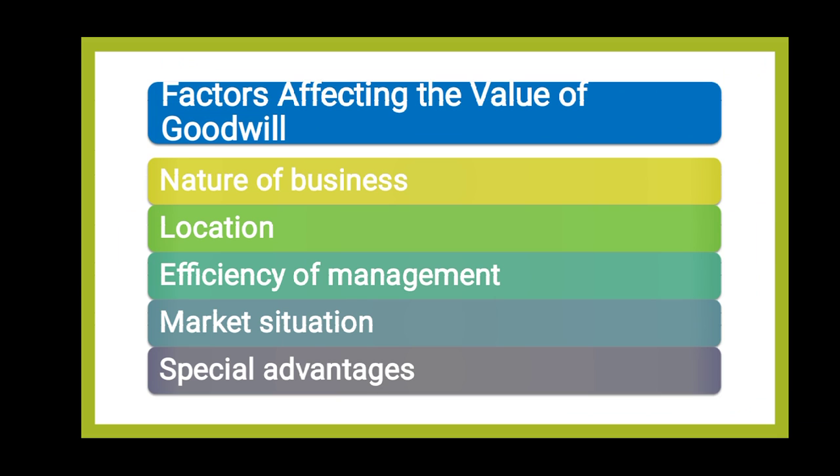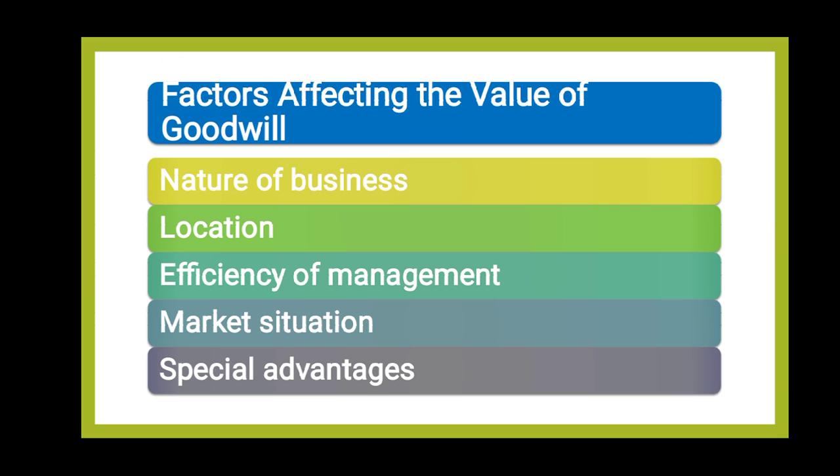Second point is location. If a firm is located centrally in the city, it has more customer rush. So more customers means more profits and higher will be the value of goodwill.